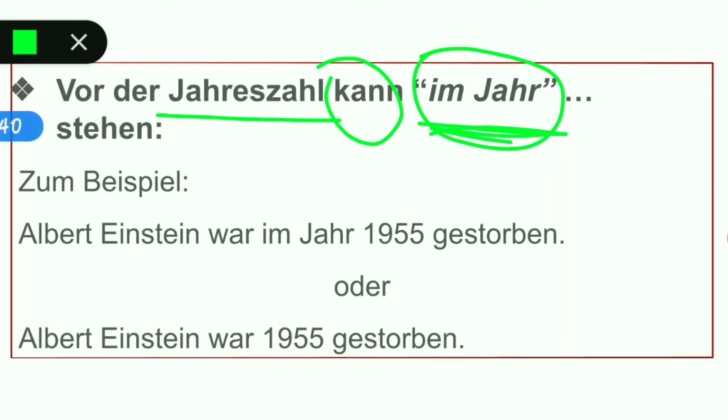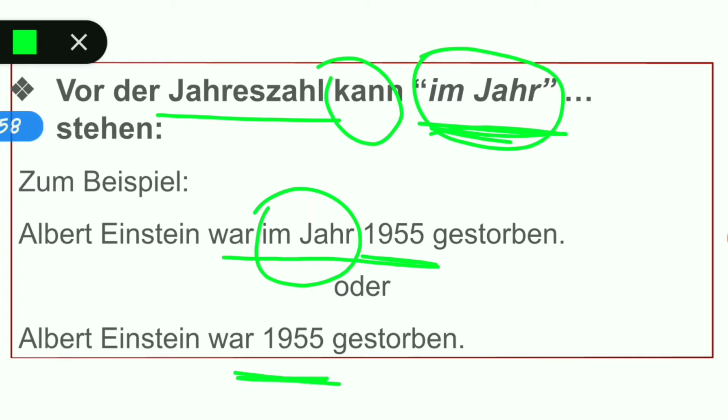Right? So you can say, Albert Einstein war im Jahr 1955 gestorben. Albert Einstein was died in the year 1955. Or you can say Albert Einstein died in 1955. But there will be no in. It would be just the verb and then the simple number, as I told you in the last slide.